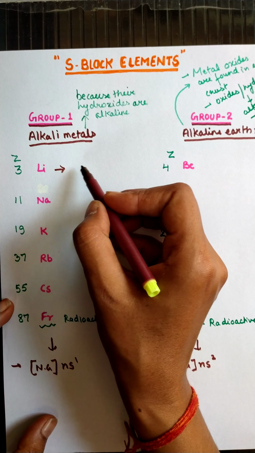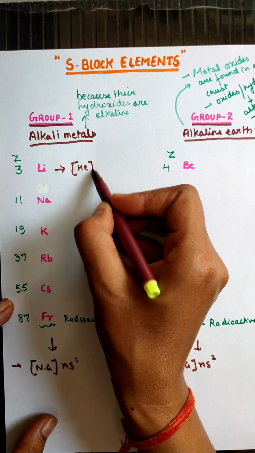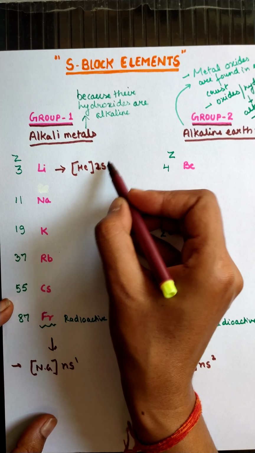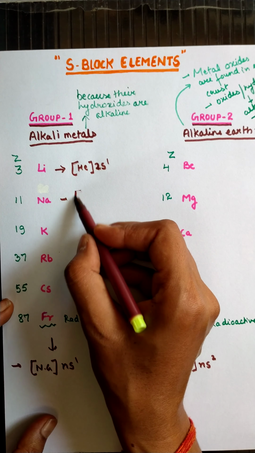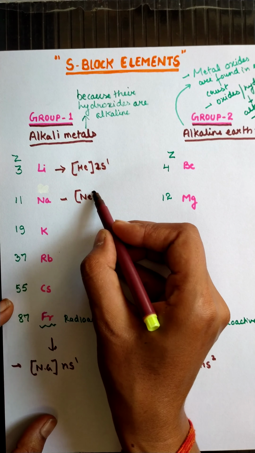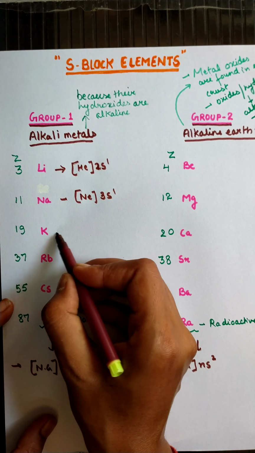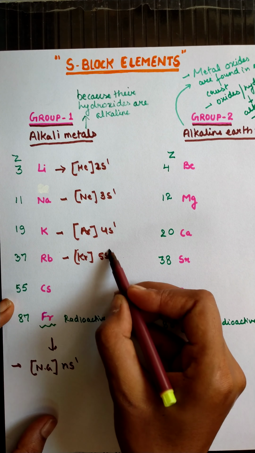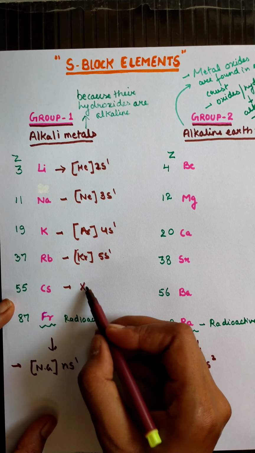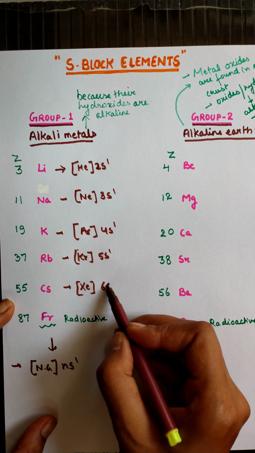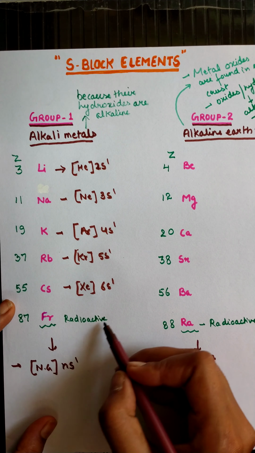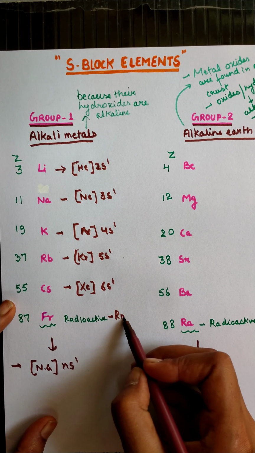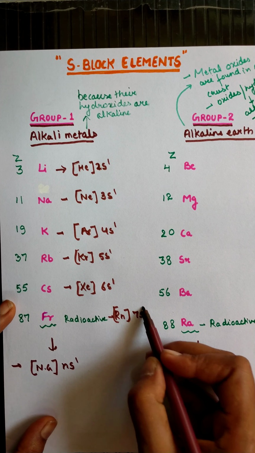The electronic configuration of lithium is helium 2s1, sodium neon 3s1, potassium argon 4s1, rubidium krypton 5s1, cesium xenon 6s1, francium radon 7s1.